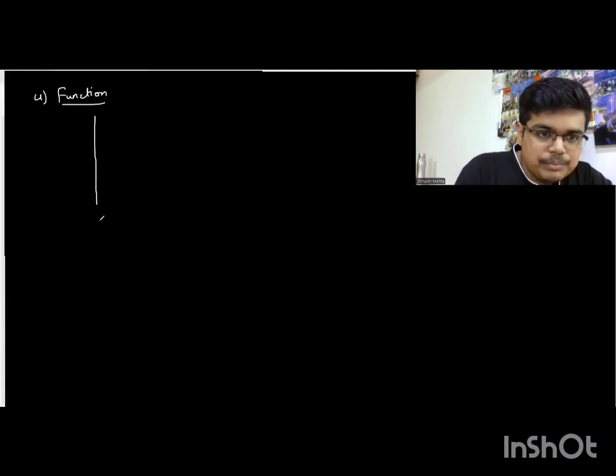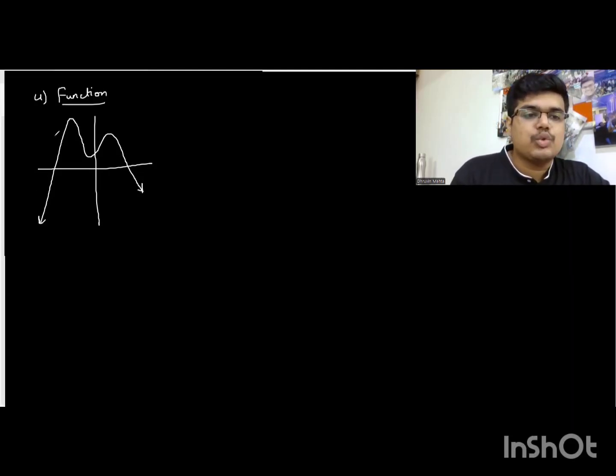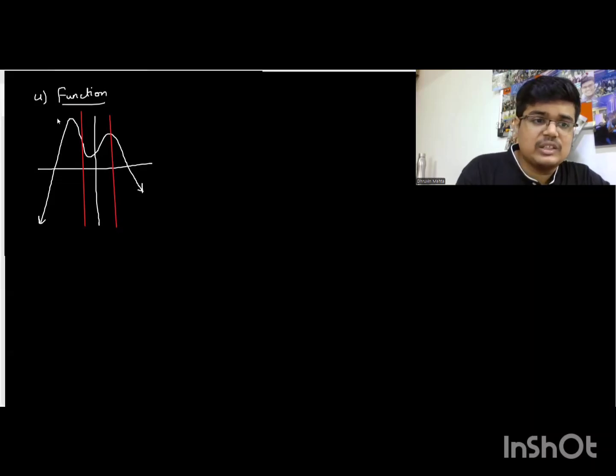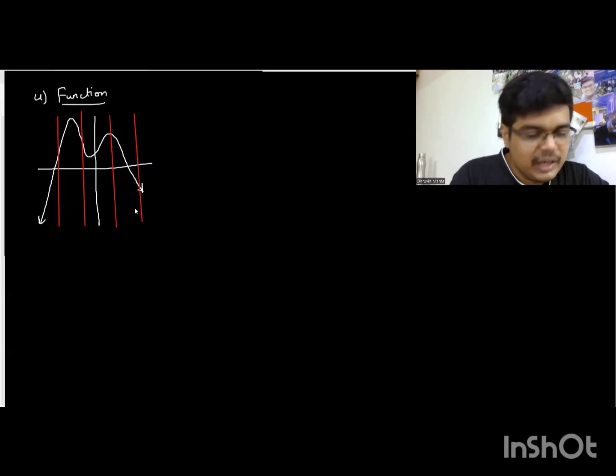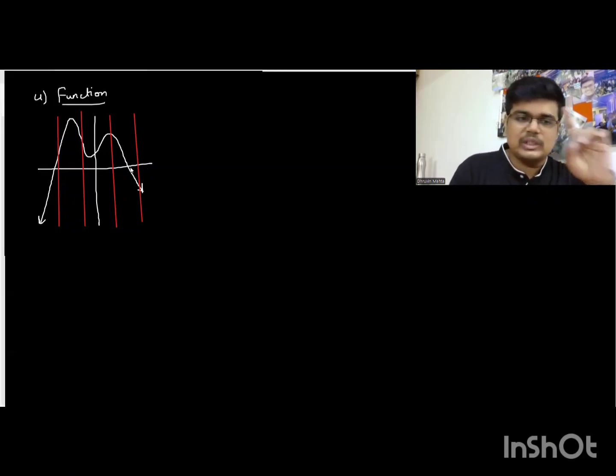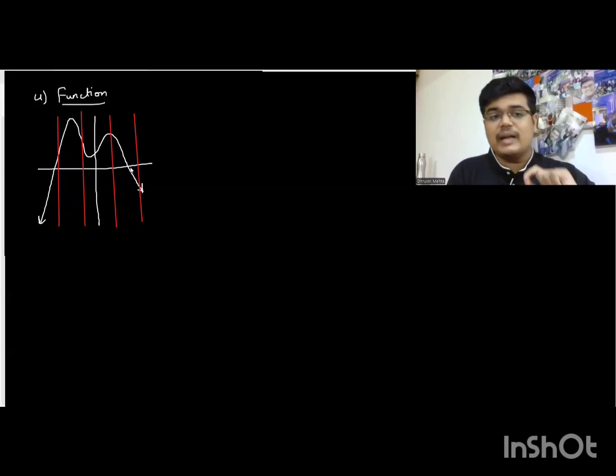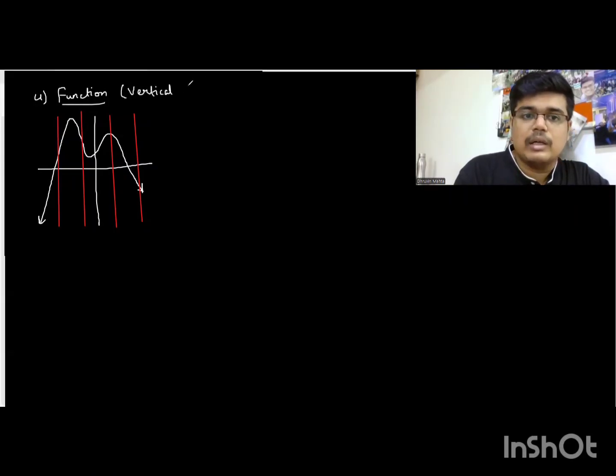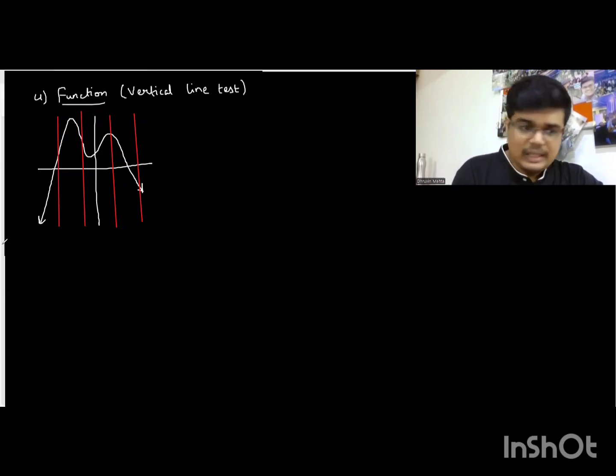So let's take an example. This goes on till infinity. This also goes on till infinity. So in this case, students, you have to test that for every value of x, there is exactly one value of y. And for that, we make the vertical line test. So parallel to y-axis this time. You make n number of lines. If it cuts the graph at one single point each time, then we can say it's a function. So in this case, it's a function, because if you make n number of vertical lines, it's going to cut the graph at one single point. So this will be a function. So students, that is how we check 1-1 and whether it's a function or not using the horizontal and the vertical line test. So now, students, let's get going with the question.